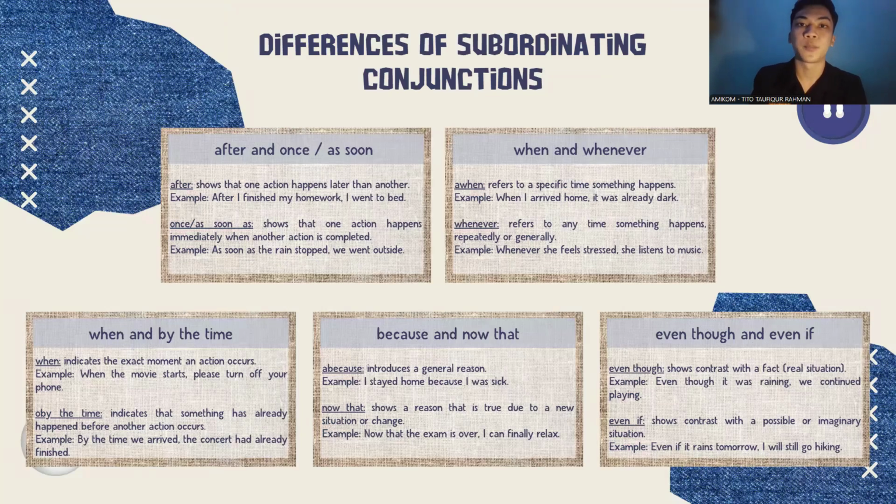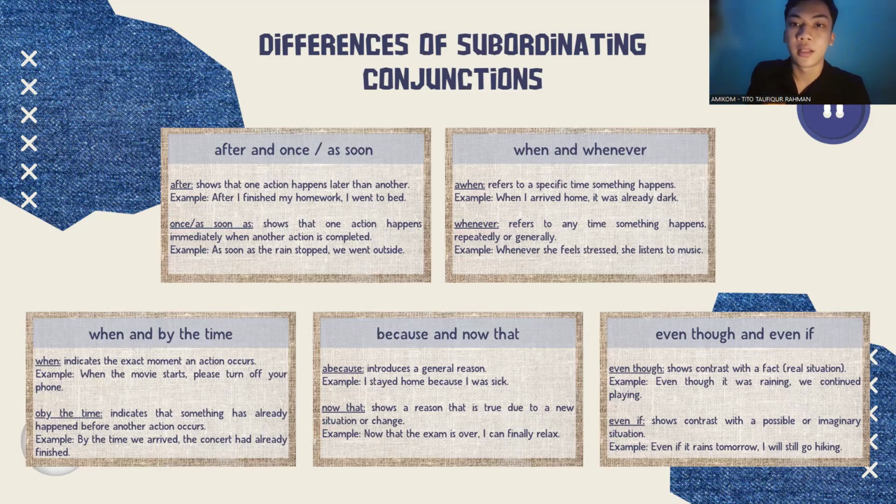Differences of subordinate conjunctions: after and as soon as. After shows that one action occurs later than another. Example: After I finished my homework, I went to bed. As soon as shows that an action happens immediately when another action is complete. Example: As soon as the rain stopped, we went outside.